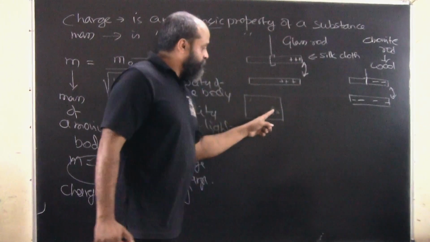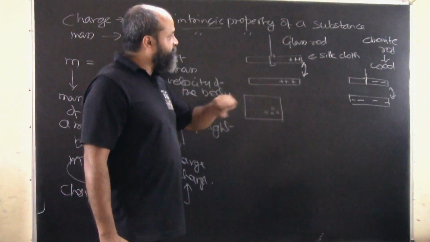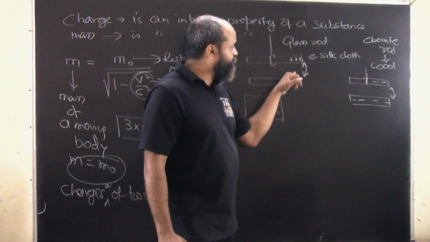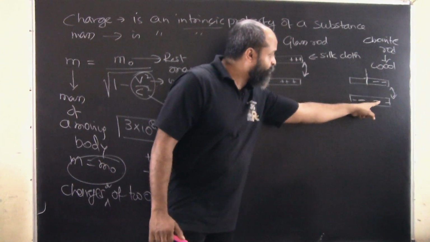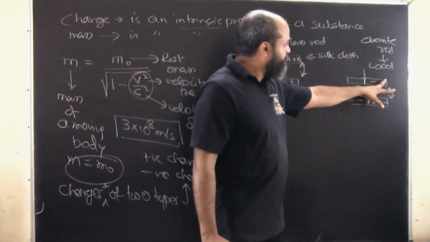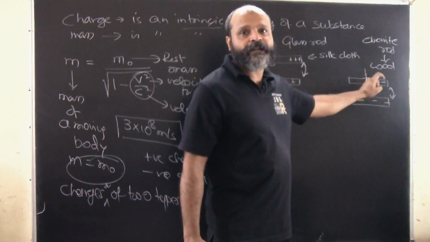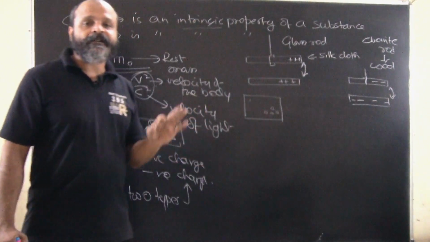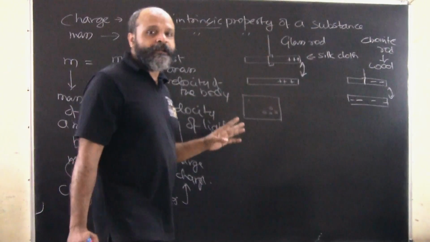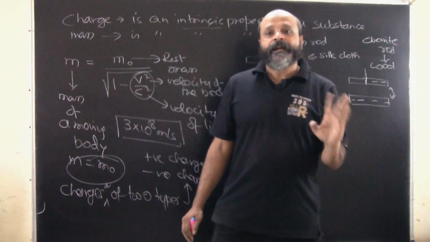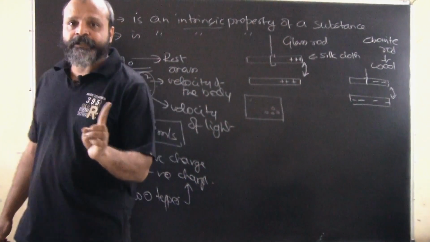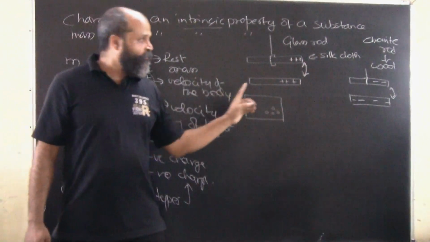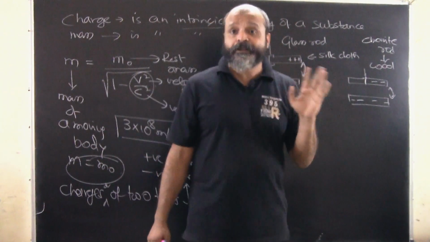So are these bodies charged? No. But if I bring an ebonite rod which is rubbed with wool close to a negatively charged rod, it will repel. So for sure this has got negative charge. If a body is attracted to a charged body, it can be charged or it can have no charge. So attraction is not a sure test to check whether a body is charged or not.